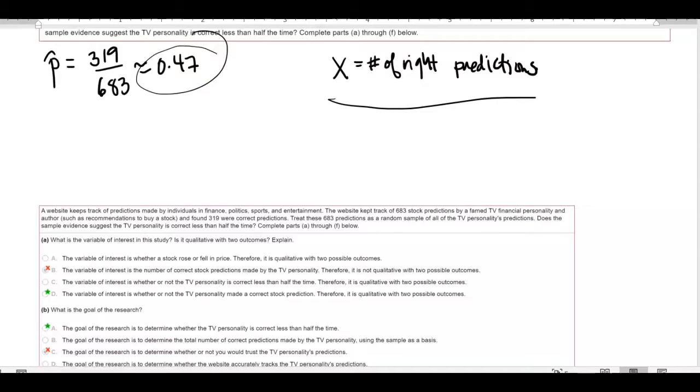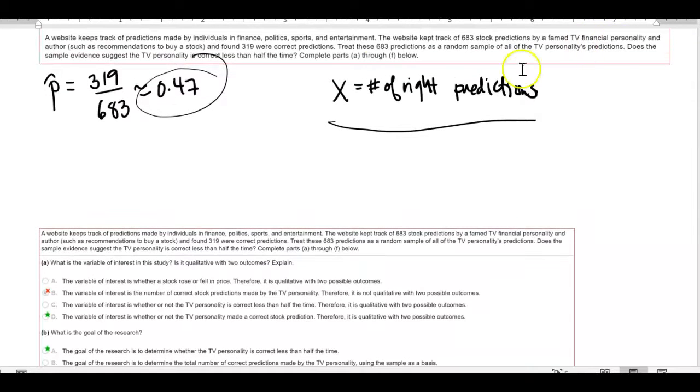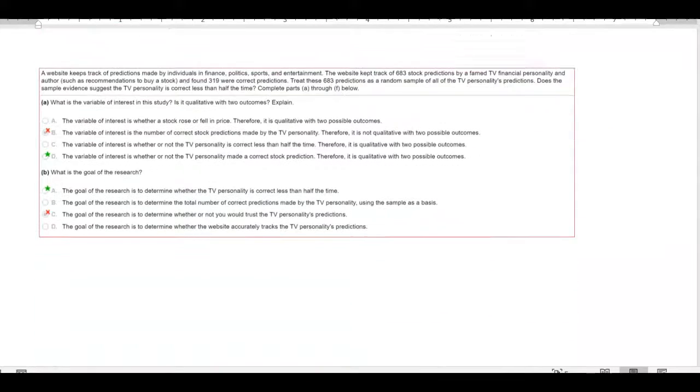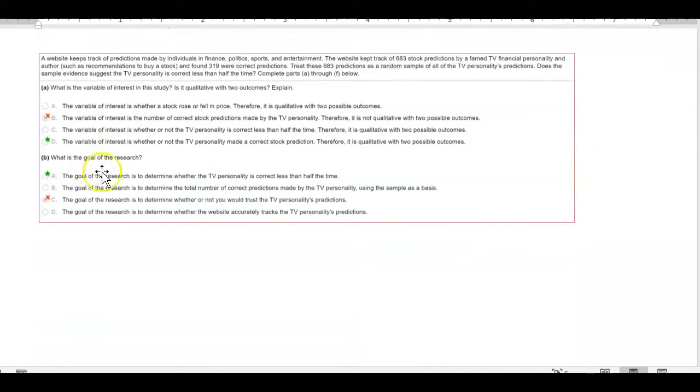So it says right here in the problem, does the sample evidence, which is this information, suggest that the TV personality is correct less than half the time? That's what I want to investigate. So the goal of the research is to determine whether the TV personality is correct less than half the time.